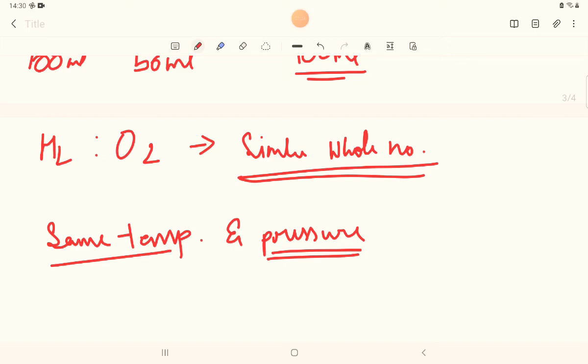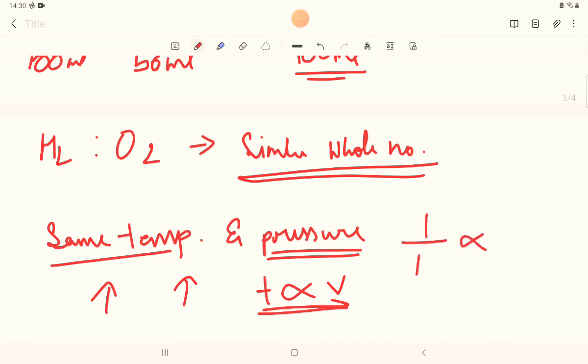should be same, because see, if temperature increases, the volume obviously increases, because temperature is directly proportional to volume. Okay, and pressure is inversely proportional to volume. If pressure increases, volume will be decreasing, and if pressure is decreasing, the volume has to increase.